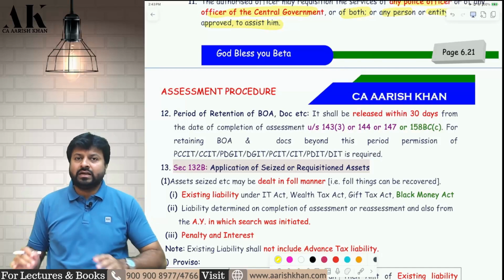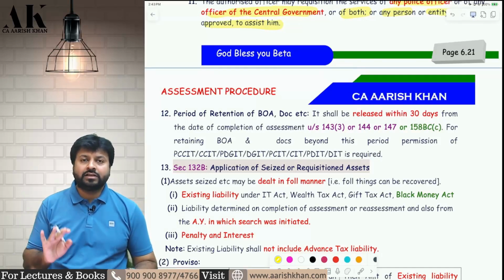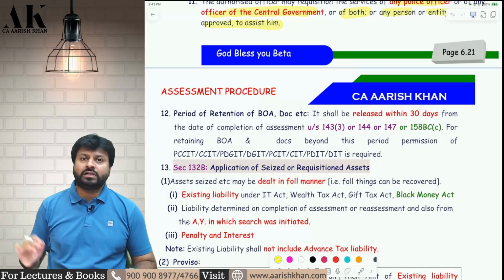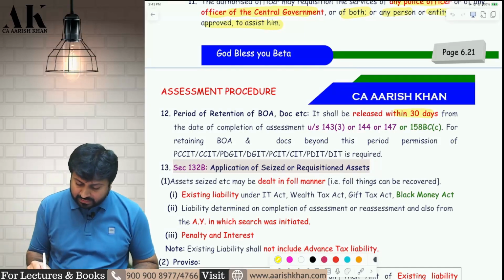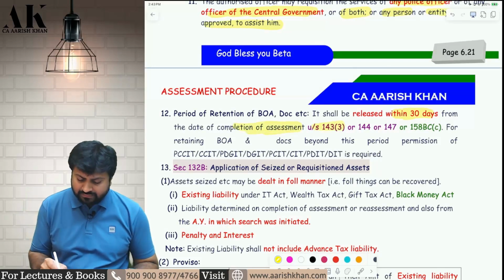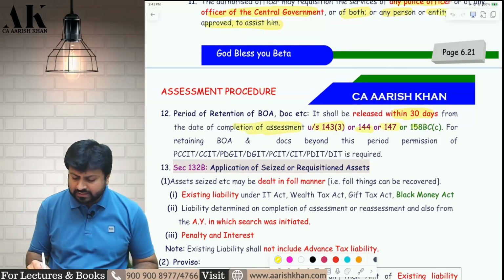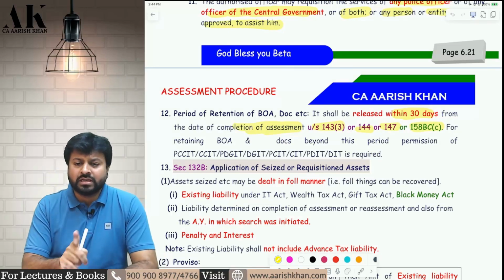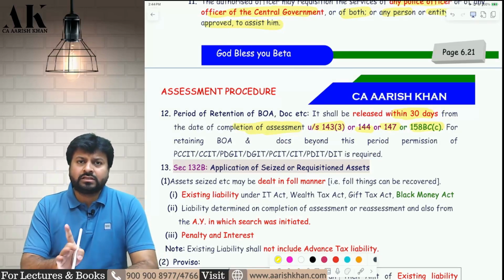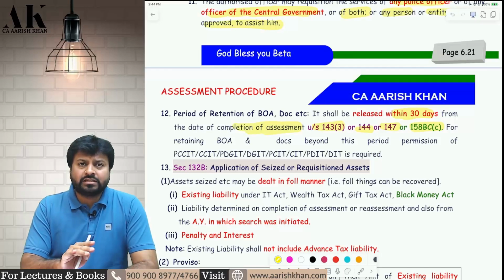All the books which are seized by the officer during the search and seizure have to be retained and returned to the assessee within 30 days from the completion of assessment. Within 30 days from the date of completion of assessment, whether it is a regular or best judgment or 147 or search and seizure. This time limit is applicable to all assessments, not only to search. This is a general section applicable to all assessments. So once the assessment is completed, you have to return the books within 30 days.